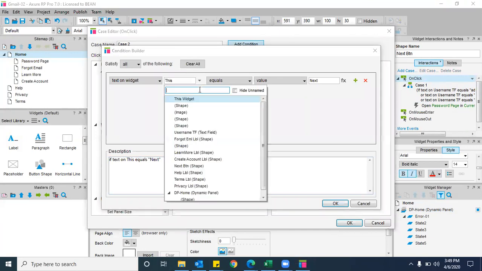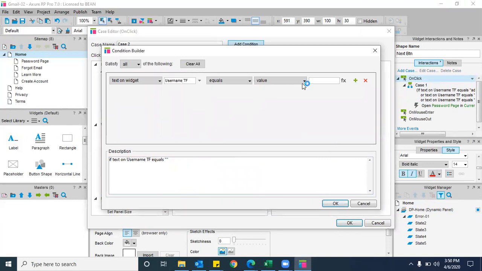Username TF text equals to value. Just think about what is the alternative flow. What are the alternative conditions for Dilip Kumar, Srinu, and admin? A different username, other than those three. Other than those three are invalid, right or wrong?